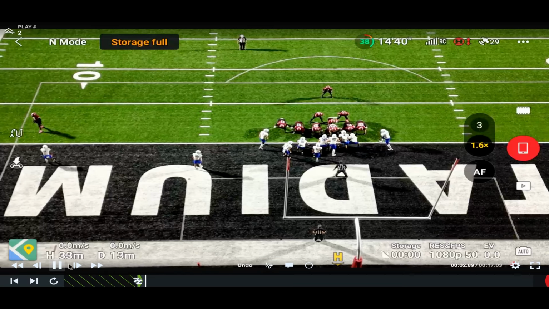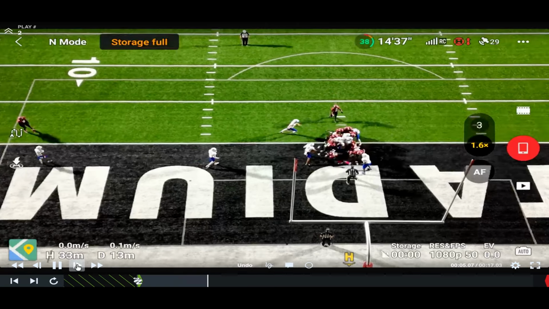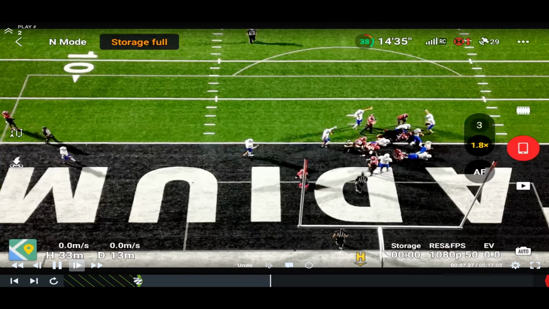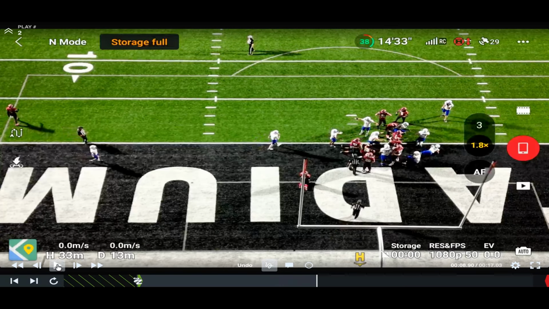And at the snap, we get an immediate push into the end zone. So that's illegal from the get-go. All right, so we need to get that one. Helping the runner, 5 yards.